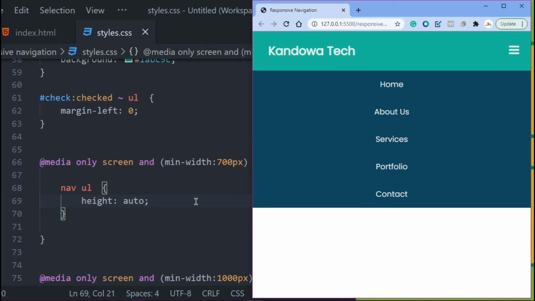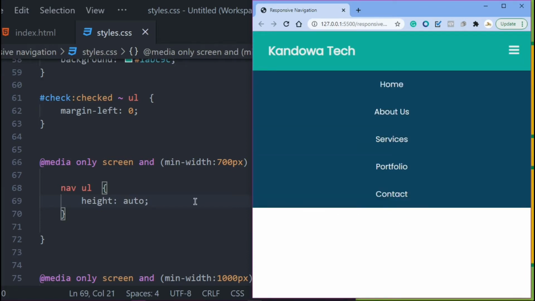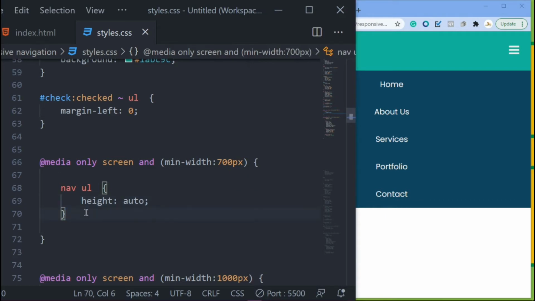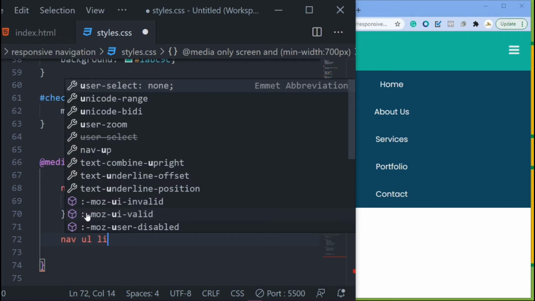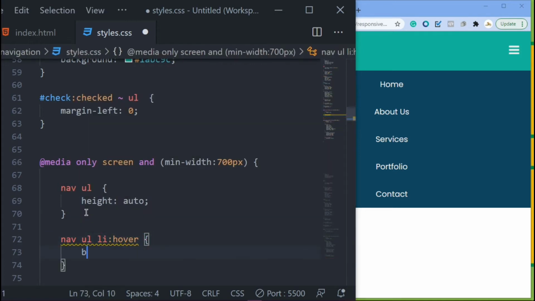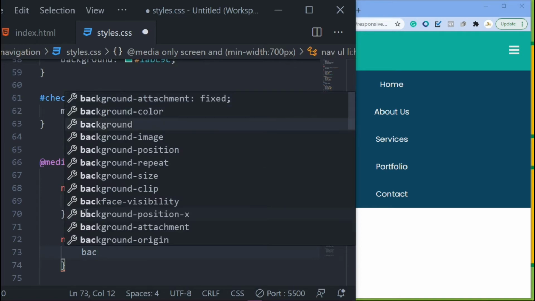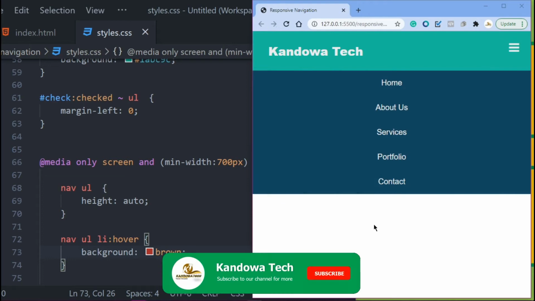Perfect. So let's say once you hover, you wanted to give it a different background. All you have to do is call your nav URL and then your list item, and once you hover, you give it a different background. Let's say you wanted to use brown. Got it right there. So now once you hover, you see you got a different background.